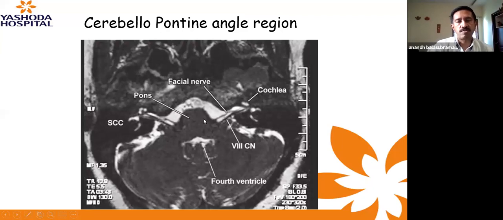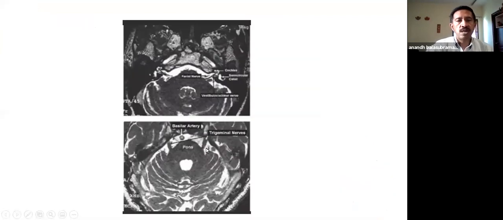Then in the pons, of course, we'll have the sensory and the motor tracts. If you go a little higher than the level of the exit of the seventh, eighth complex, we have the fifth nerve. The fifth nerve is exiting from anterolateral to the pons and then going into the Meckel's cave. So this is a little higher, maybe a centimeter higher than the level at which you see the internal acoustic meatus. So this becomes an important nerve to preserve, because this is important for both the motor and sensory components of the muscles of mastication and the face.